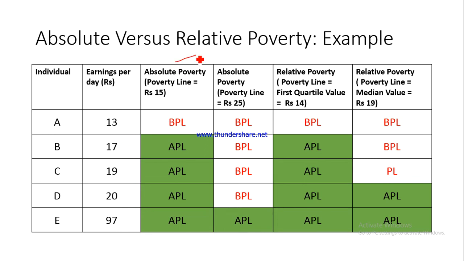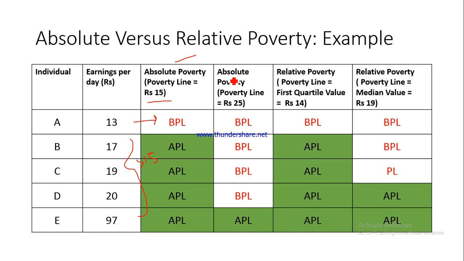So the absolute poverty line has been fixed at rupees 15 per day, right? Whosoever is earning less than that is a BPL. 13 is BPL because he is earning less than 15, but 17, 19, 20, 97, all of them are earning more than rupees 15, so they are all APLs, above poverty line.